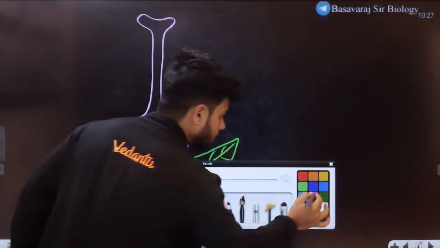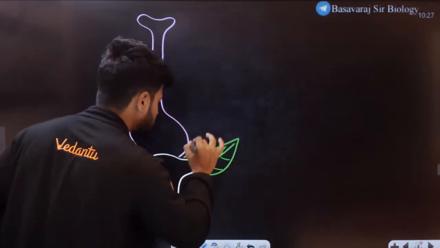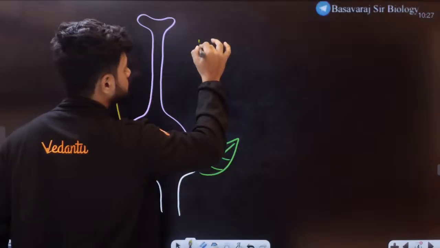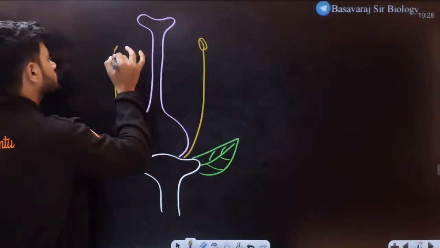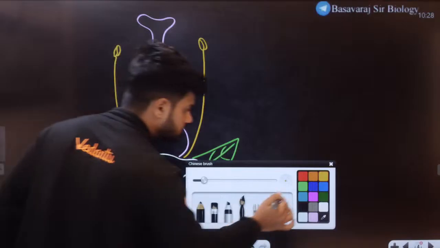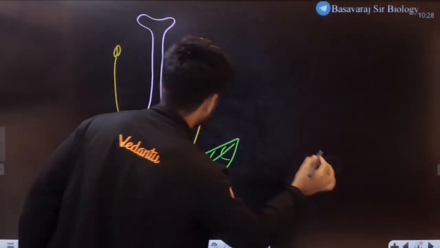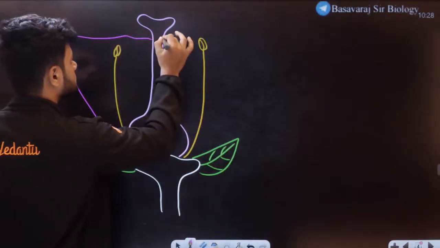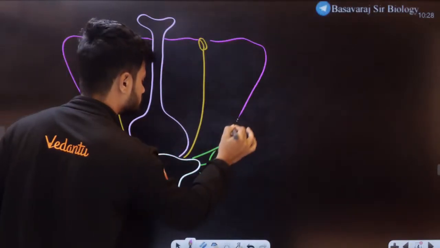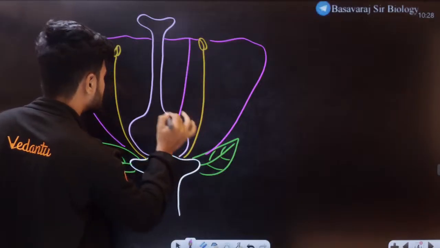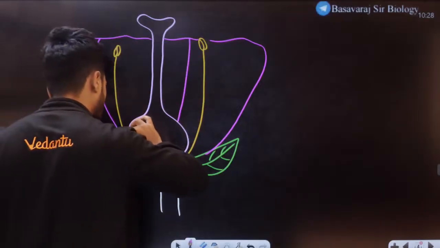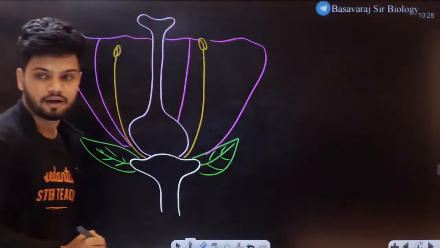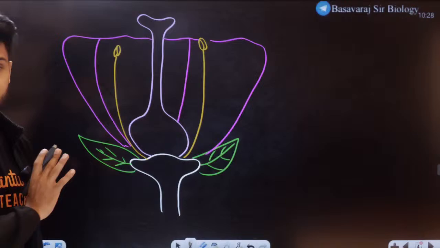Okay. Now here I have one more structure called as your... and then I have... now students, a typical flower. This right here is a typical flower on the board.